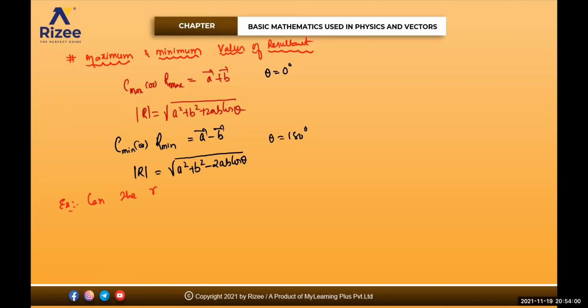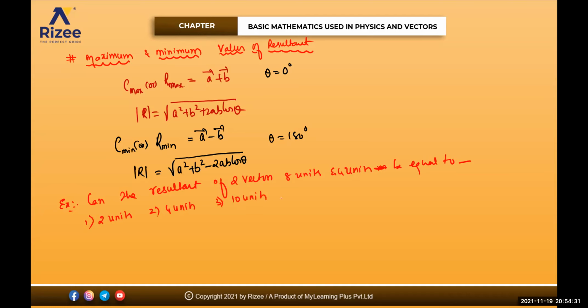Can the resultant of two vectors, like say 8 units and 4 units, be equal to dash? First option 2 units, second option 4 units, third option 10 units, fourth option 12 units.